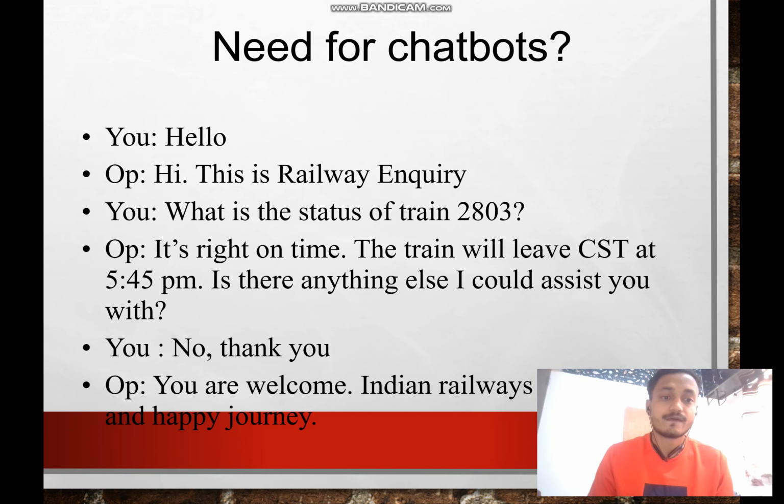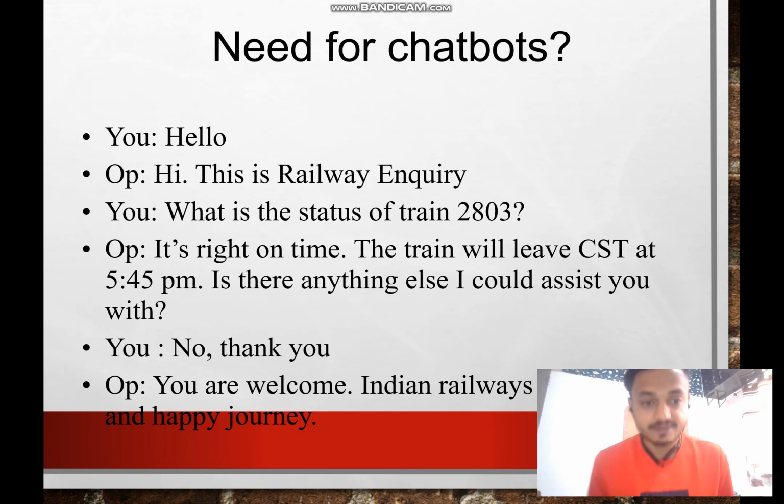Users can express their interest, wishes or queries by speaking, typing and pointing. Suppose there is a railway inquiry system. I want to inquire. Hello, hi, this is railway inquiry. What is the status of train 2803? It's on right time. The train will leave CST at 5 p.m. Is there anything else I could assist you with? No, thank you. You are welcome. Indian Railways.